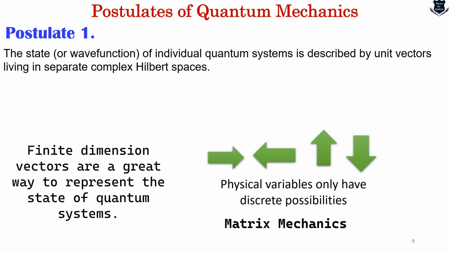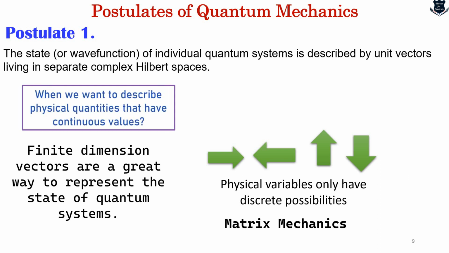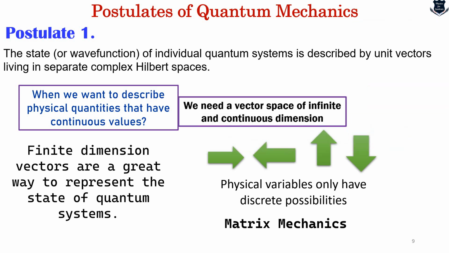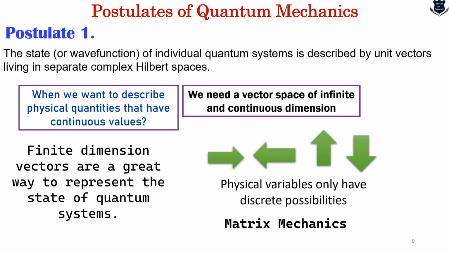But what about when we want to describe physical things that have continuous values? These are discrete, but what about these continuous values, such as, for example, the position of a particle on a straight line? In this case, we need a vector space of infinite and continuous dimension.